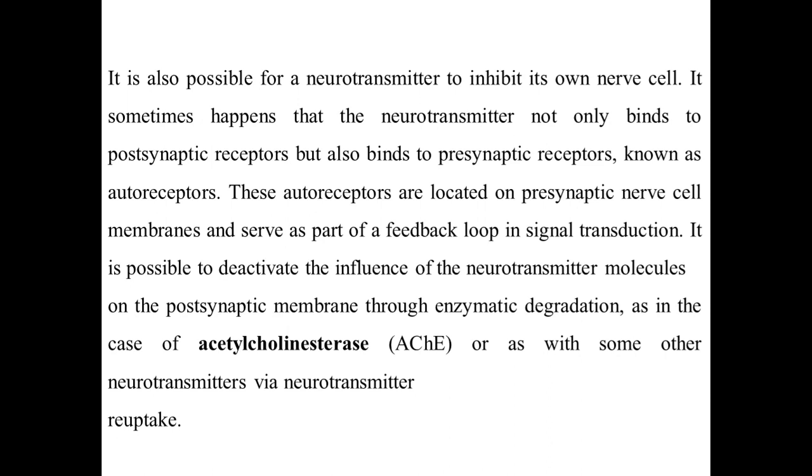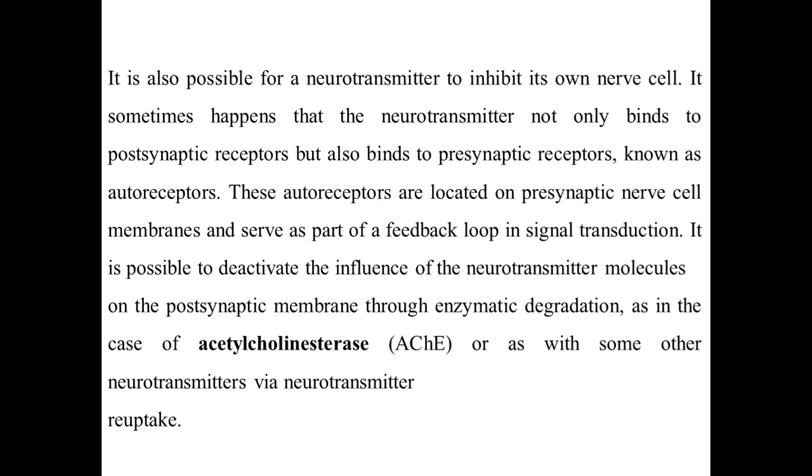It is also possible for a neurotransmitter to inhibit its own nerve cell. It sometimes happens that the neurotransmitter not only binds to the postsynaptic receptor, but also binds to the presynaptic receptor, which is known as an autoreceptor. These autoreceptors are located at the presynaptic nerve cell membrane and serve as part of a feedback loop in signal transduction.